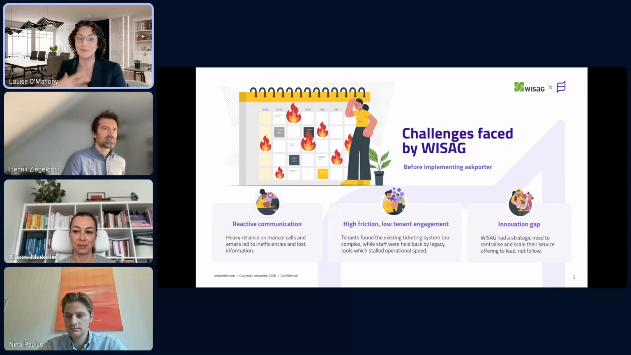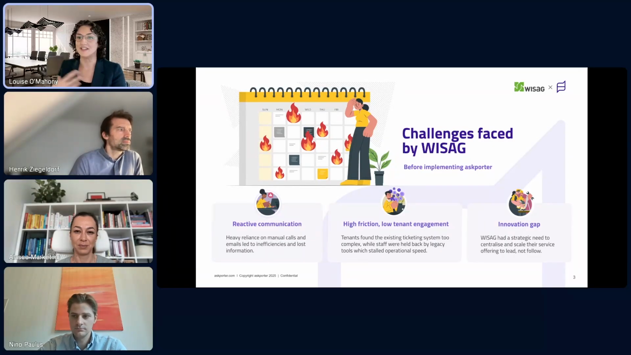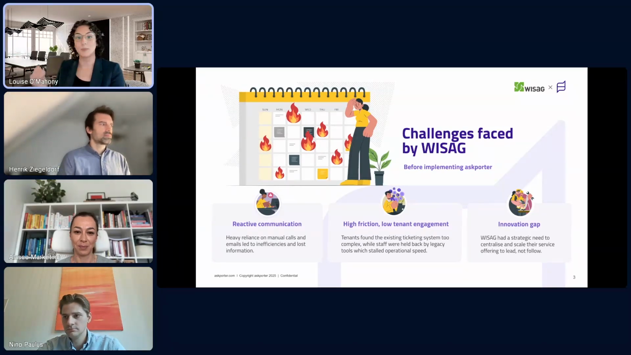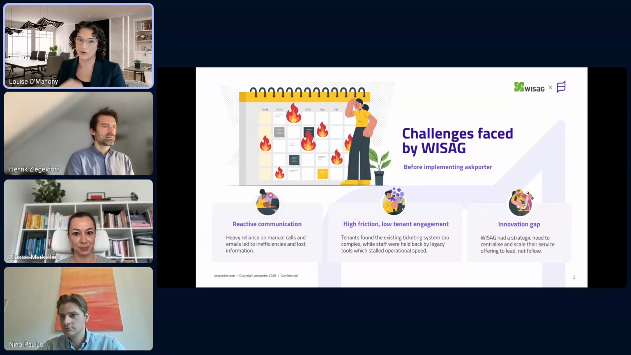VISAG had a big ambition to lead the charge on AI and lead the FM market, but they were being held back by their old tools that couldn't provide the solution they needed to continue to roll out internationally at scale. So they needed a bridge between their current operations and their digital future, which is where we came in.